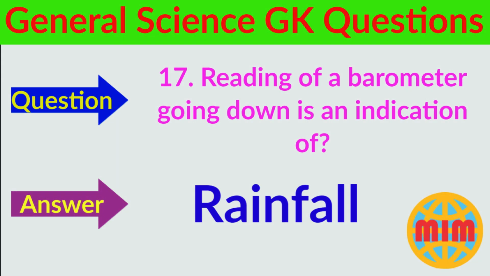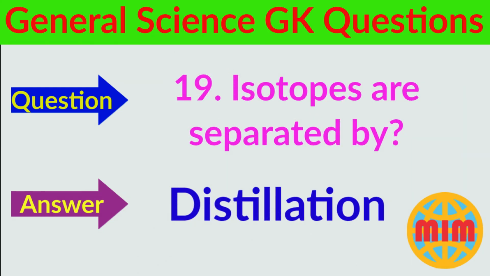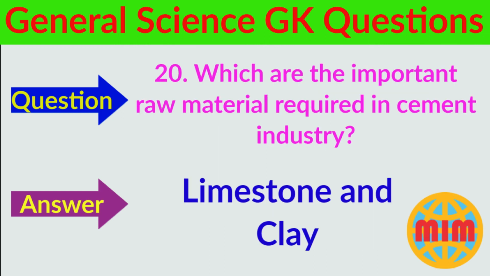Question number 17. Reading of a barometer going down is an indication of? The answer is rainfall. Question number 18. Which among the following is a positively charged particle emitted by a radioactive element? The answer is alpha rays. Question number 19. Isotopes are separated by? The answer is distillation.